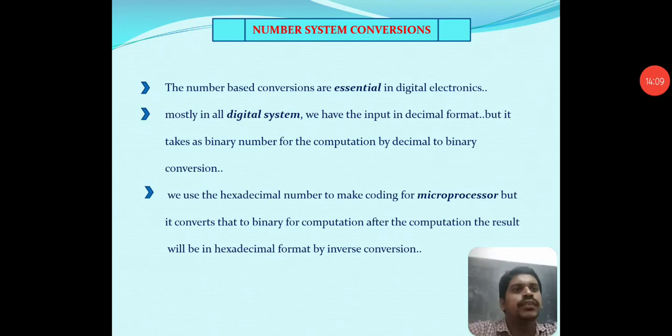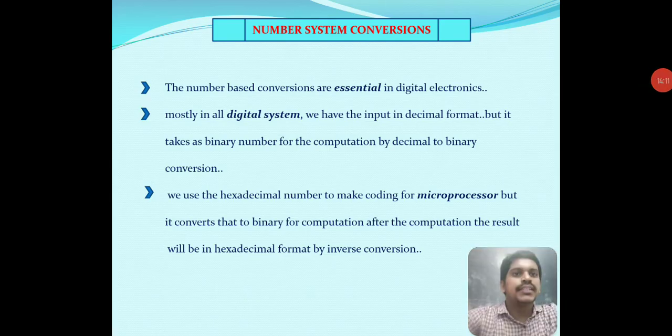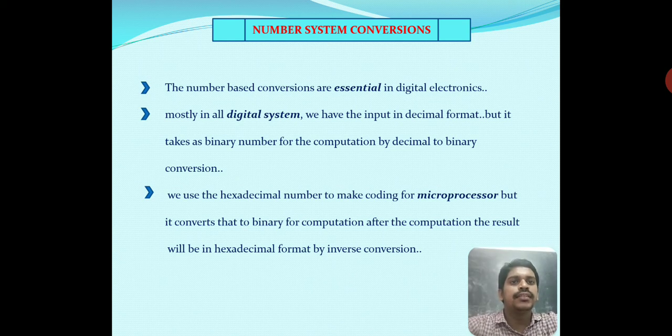Thank you. So we will also discuss number system conversions. Number system conversions are essential in digital electronics. In almost all digital systems the input is in decimal format, but the system takes a binary number for computation, by decimal to binary conversion. We use the hexadecimal number system to write code for a microprocessor, but it is converted to binary for computation. After the computation, the result is converted back to hexadecimal format by inverse conversion.